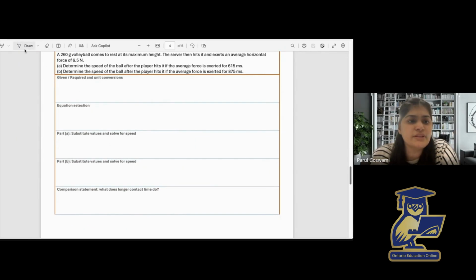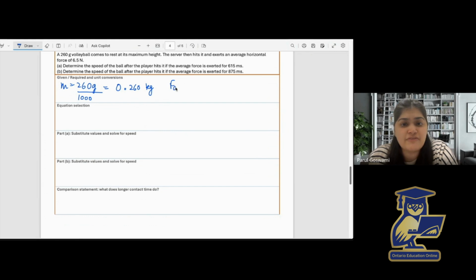So we are given the mass of the ball, which is 260 grams. First we are going to convert this into kilograms by dividing by 1000. We will get 0.260 kg. Then the other thing that is given to us is the average force. So F average is given as 6.5 newtons.